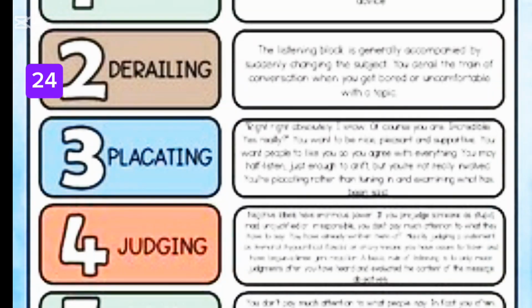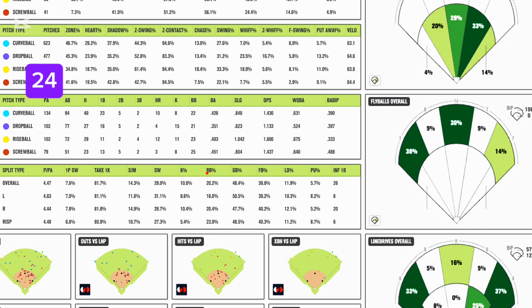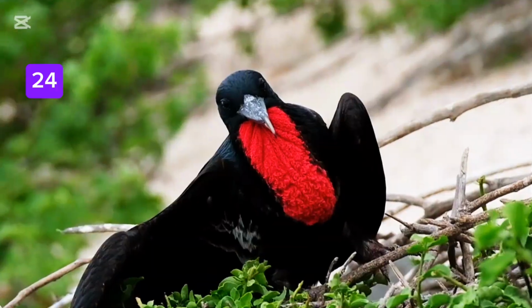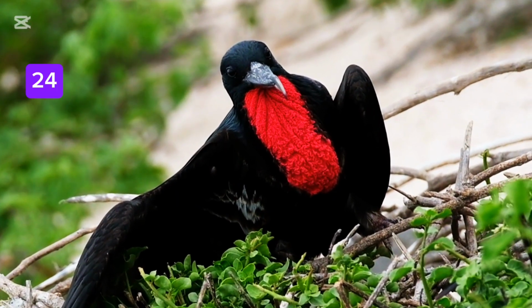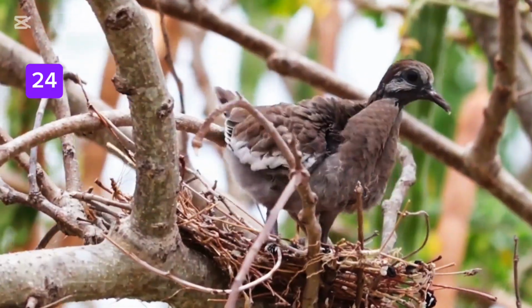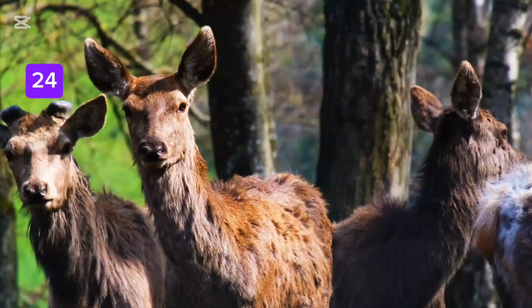Defensive behaviors. Defensive behaviors are actions animals use to protect themselves from predators or threats. These behaviors can be physical, chemical, behavioral, or deceptive. Key features of defensive behavior: can be active, fighting or fleeing, or passive, camouflage and hiding. Many involve individual or group defense. Many are innate, but some are learned over time.